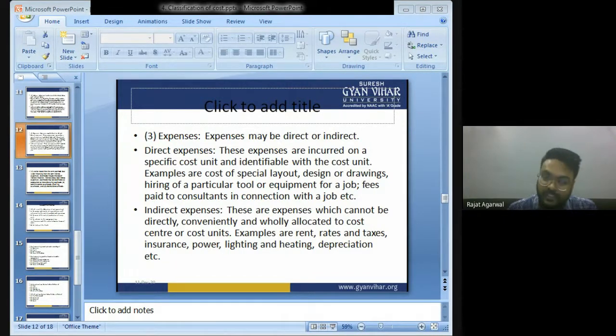So, the expenses which can be directly allocated to the product, the expense which can be directly traceable to a product, is known as direct expense. For example, the plastic cost used to make this calculator can be directly allocated to this calculator. But factory rent, insurance, tax, electricity, these cannot be directly allocated to this product. These are known as indirect expense.